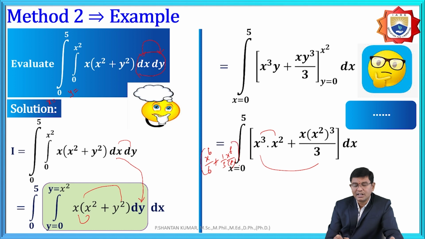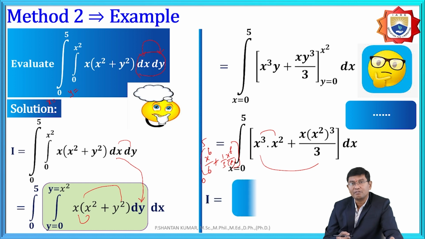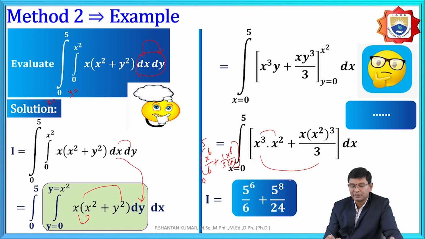And now again we need to replace x is equal to 0 to x is equal to 5. After replacement of upper and lower limits, clearly the solution will be 5 power 6 by 6 plus 5 power 8 by 24, which is the final required solution. These are some different types of problems, whenever the limits are given in terms of the variables, how to choose the limits and again how to find the solutions.